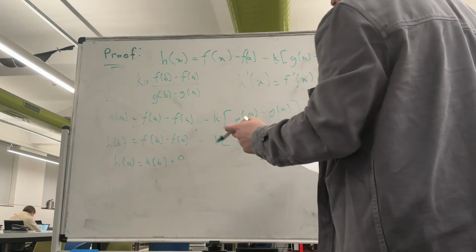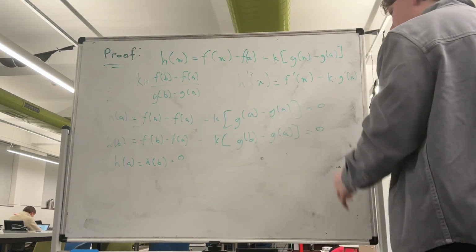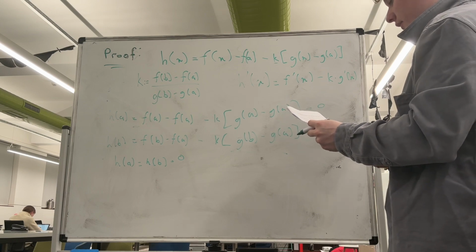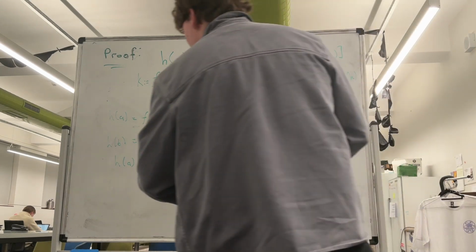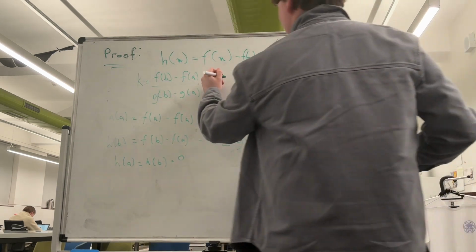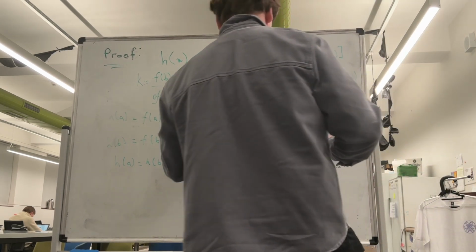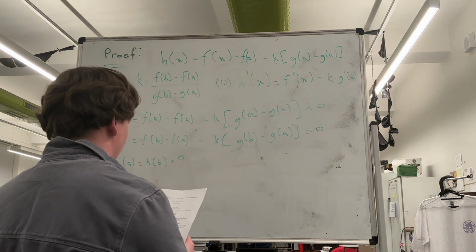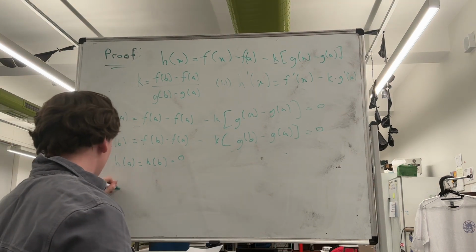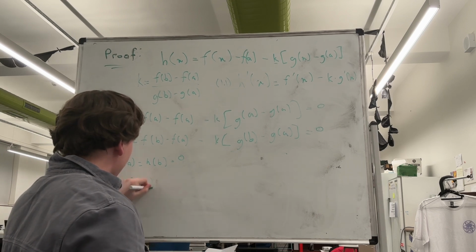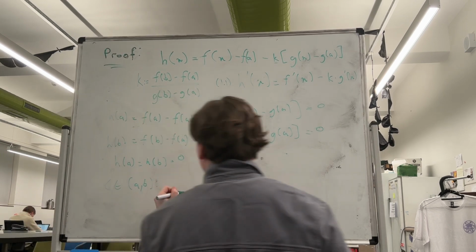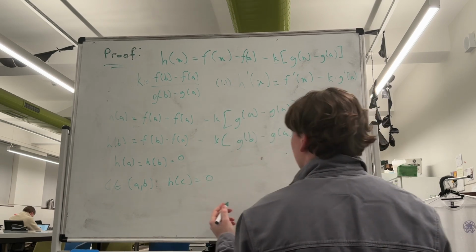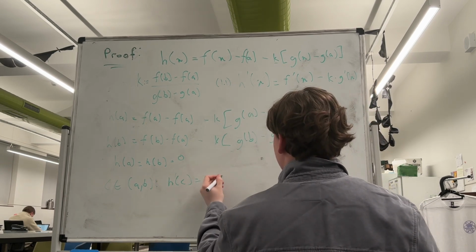And so with this, we've satisfied all parts of Rolle's theorem, and so we know that, if we call this 1.1, there must exist some value of c in (a, b) such that h prime of c is going to equal 0.